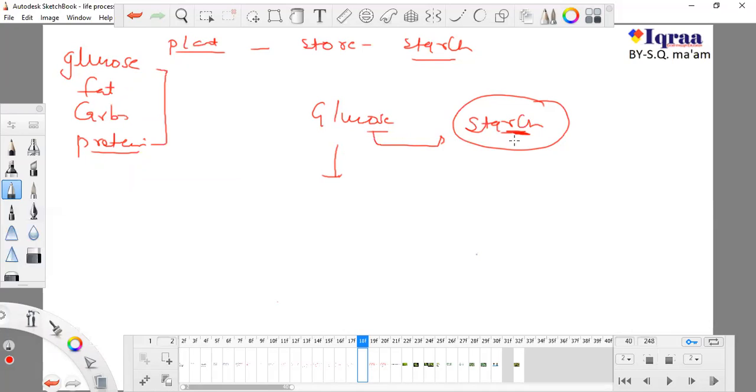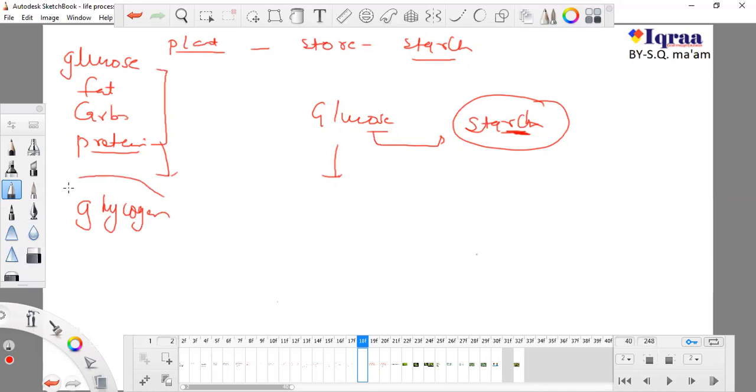Plants utilize glucose, but store food for emergency in the form of starch, and we store food for emergency while we are fasting, or when we are ill and can't eat any type of food. For that emergency reason we store our food in the form of glycogen.